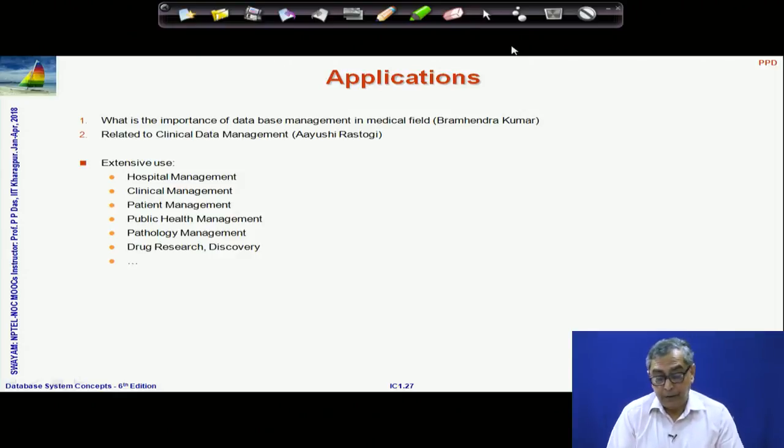Moving on to other, different questions. There were a number of questions on the importance of database management systems, particularly in medical fields and clinical data management. Actually, it is difficult to list, because it is so important in every area, and in the medical field as well, it is used almost everywhere. It is used in hospital management. Any hospital that you go to, the whole hospital is managed through a database system. It is critical in clinical management, patient management, public health management. In pathology labs, which test, which person, which doctor, everything is maintained through database systems, and also in drug research and so on.